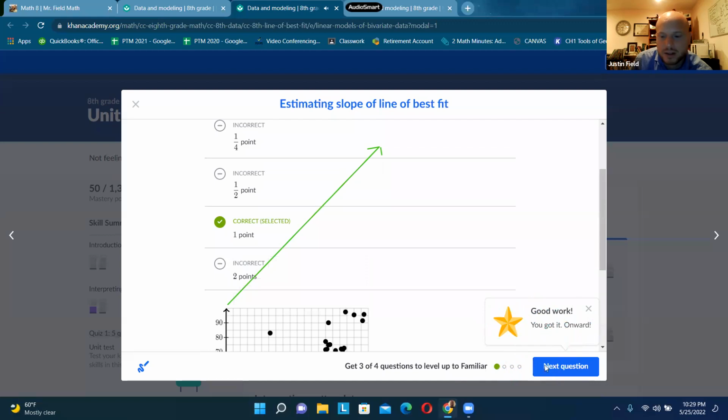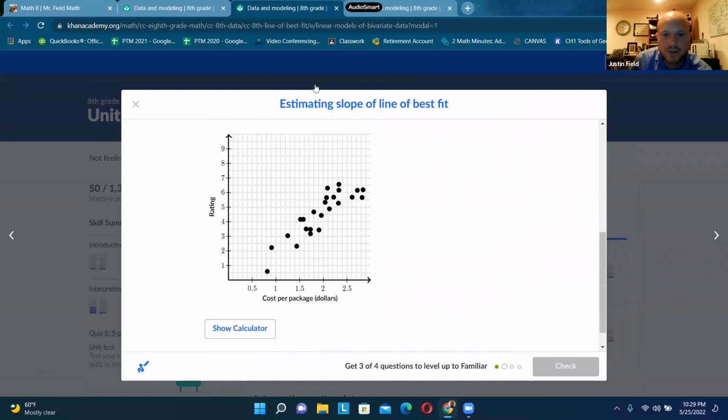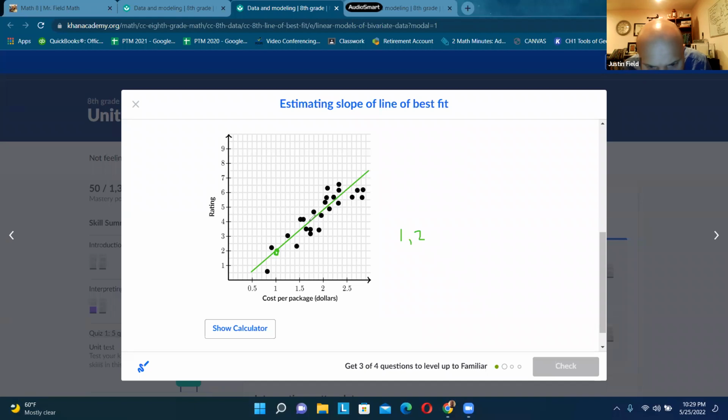So I see 1 there. All right. So I'm just drawing my line of best fit, and then I'm estimating the slope. Let me do a better job showing you on this one. So this time I'm going to pick out 2 points. So there's my line of best fit. You can use the scribble tool to find yours. So now let's search for 2 points. So I see it goes to 1, 2. And it also goes to this point. It goes through 2.